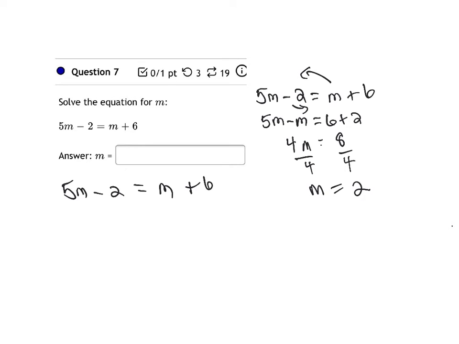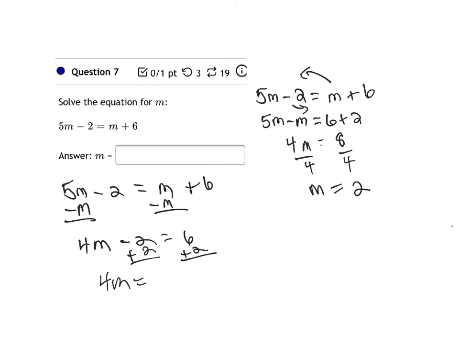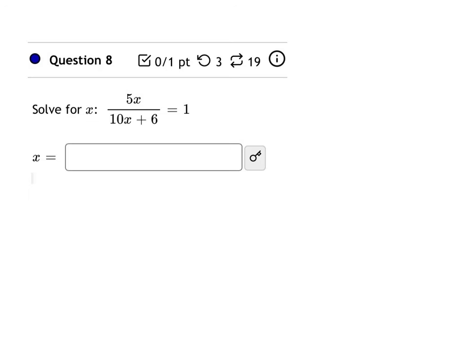Whatever works for you. Some of y'all do minus m, and then plus 2. Just do whatever works best for you. And divide both sides by 4. You still get the same answer. And notice right here in the answer blank, they already have the m equals, so just put the 2. Double check in my open math what they have. Like here, they already have x equals, and they want you to put the answer in.